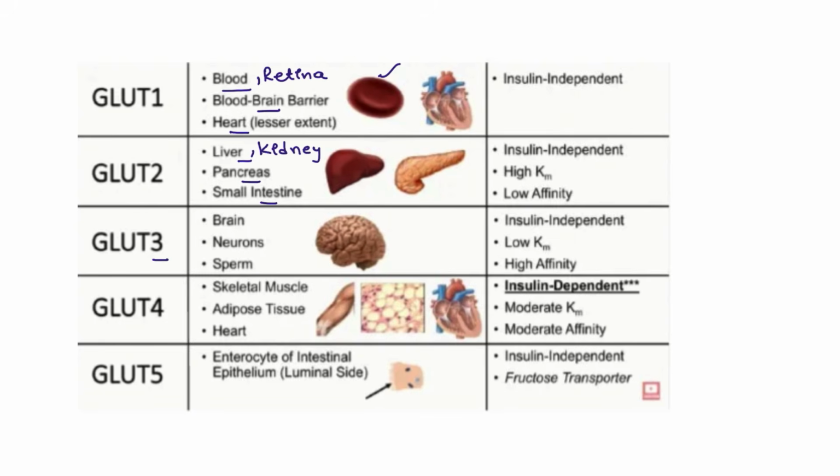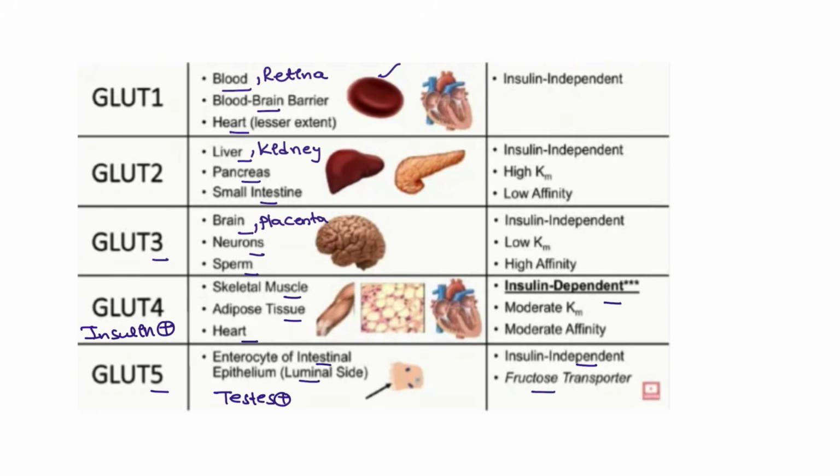GLUT3 is mostly brain, neurons, sperms, and also placenta. GLUT4 is insulin dependent, in skeletal muscle, adipose tissue, and the heart. GLUT5 is on the luminal side of the intestine and also testis. This is an insulin independent fructose transporter.